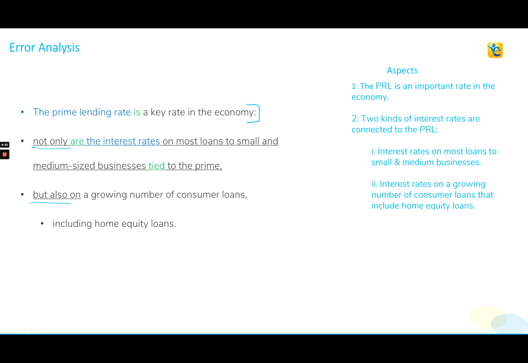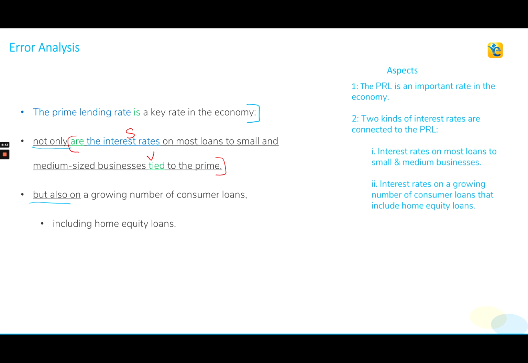For not only, we see that it is followed by a clause: the interest rates on most loans to small and medium-sized businesses are tied to the prime. So we have a clause because this is my subject and are tied is my verb. What's happening with but also?